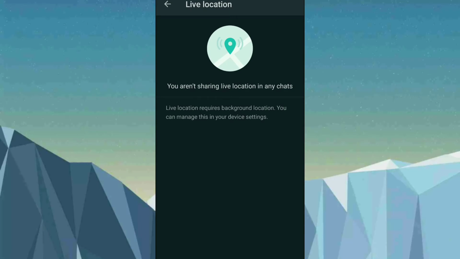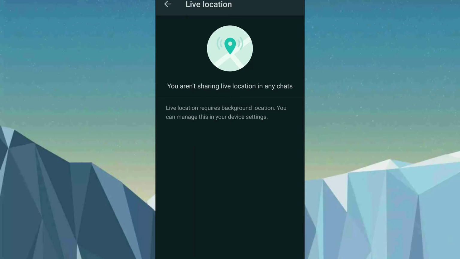As you can see here, you are not sharing live location in any chats. For example, when we share live location with our friends, we commonly keep it as always, without mentioning any time, so it stays for a lifetime.